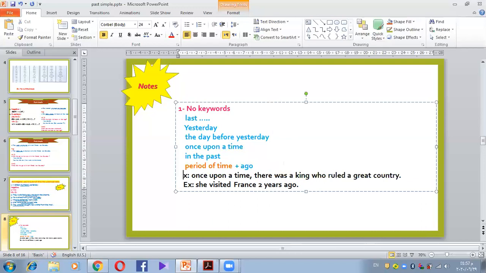Okay, another example, I wrote you another example. Once upon a time, there was a king who ruled a great country, for example. So that's once upon a time in a sentence. So we use it to add to the meaning, okay? Not because it's a keyword, okay?